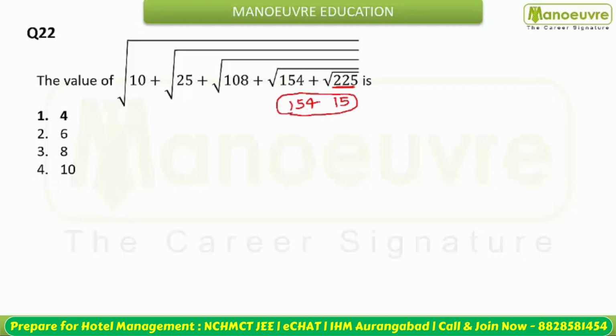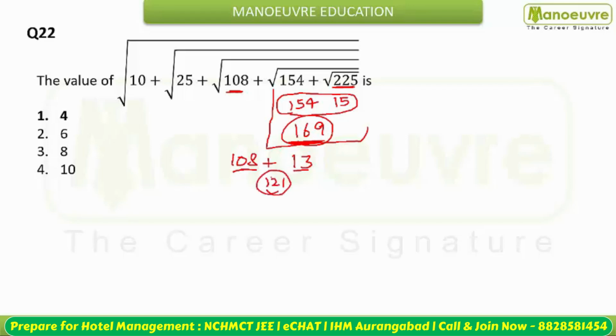154 plus 15 is what? This will become 169. So the square root of 169 is what? The square root of 169 is 13. So यहाँ से हमारे पास 13 outside है. This is 108 to you. Now add 108 and 13. कितना मिलेगा student? This will generate 121.